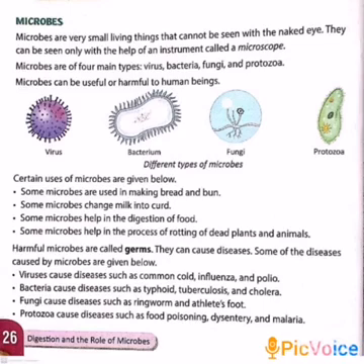Okay, let us see. Viruses cause diseases such as common cold, influenza, and polio. Viruses are the smallest of all microbes.